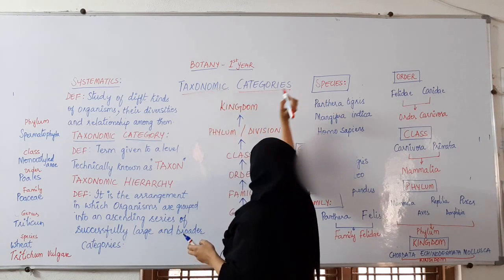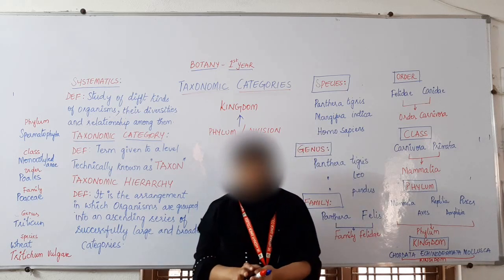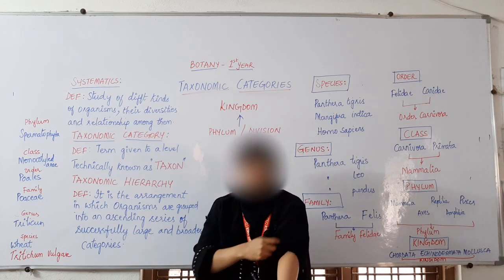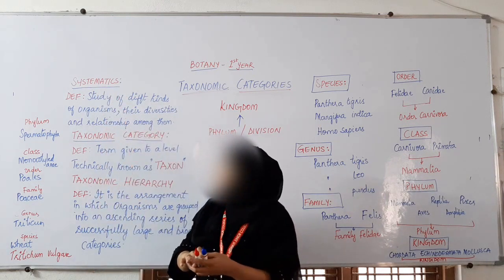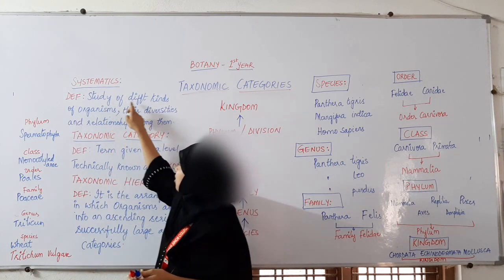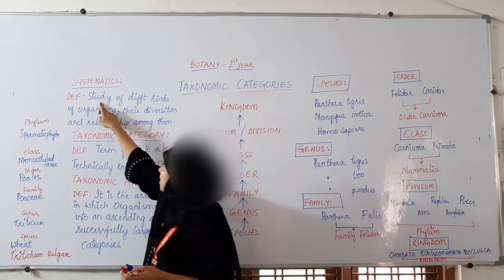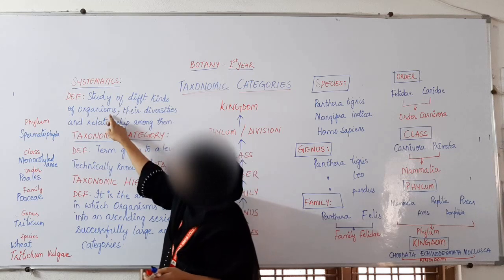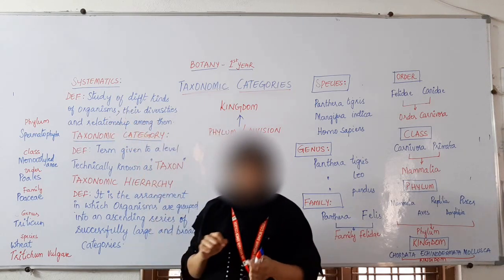Taxonomic categories. First we will see what we mean by the word systematics. Systematics is a study of different kinds of organisms, their diversities and the relationship among them.